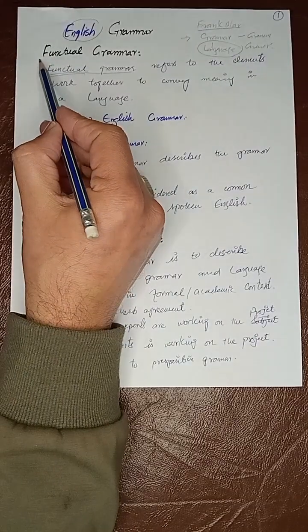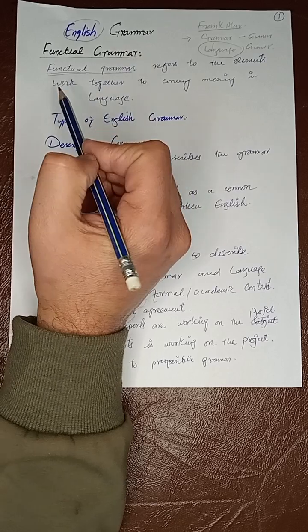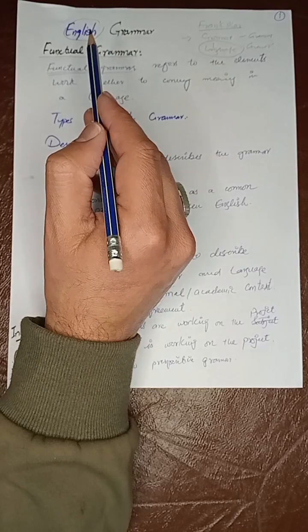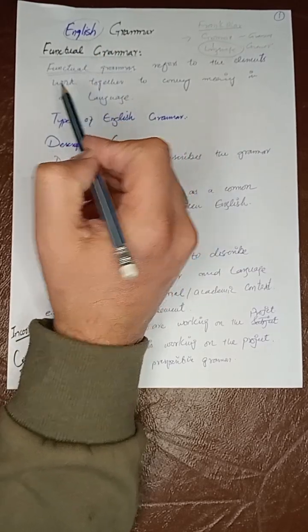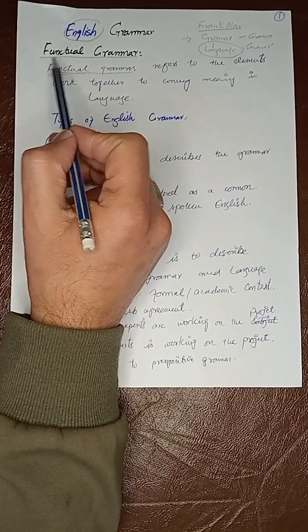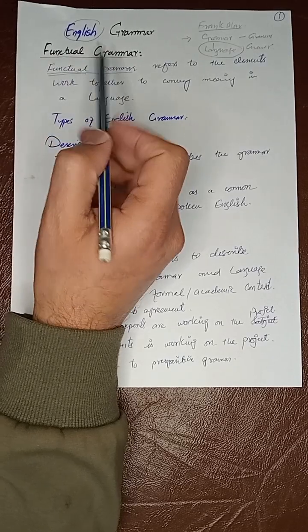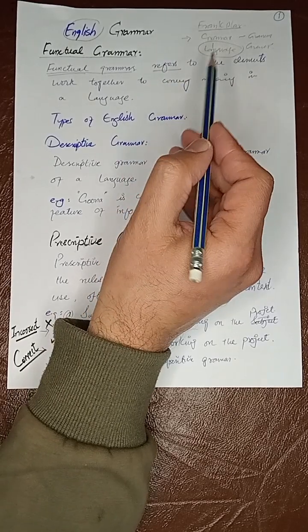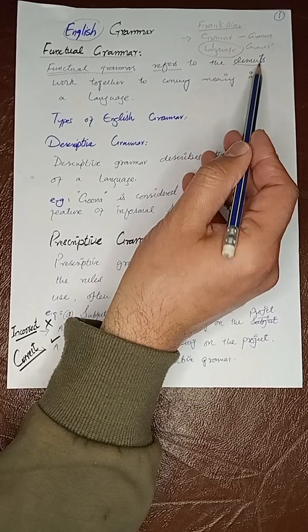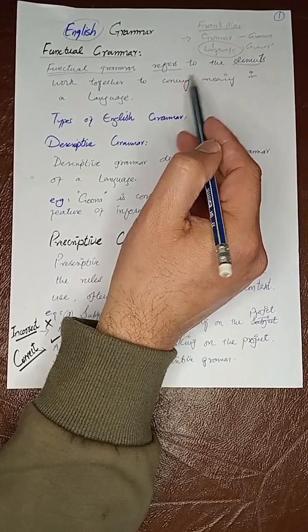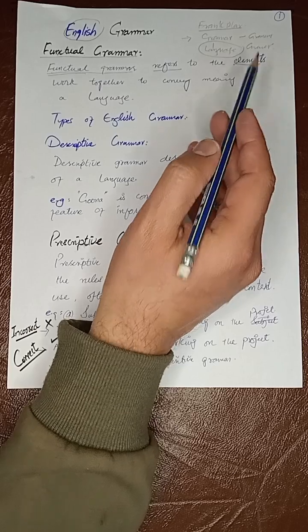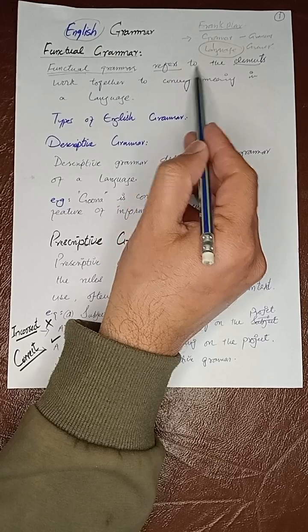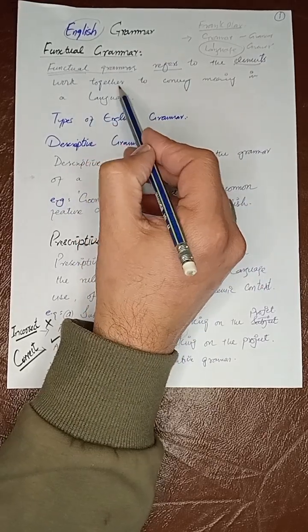Now, why is he right? He is right because of the functionalist perspective. We will study grammar for the sake of language. We will study nouns, pronouns, sentence structure, phrases, just for the sake of speaking a language and writing a language. That is called functional grammar. Now, functional grammar refers to pointing out, talking about, or discussing the elements. The elements means the parts of speech, the sentence structure, the verb, the adverb, the adjective, the tense use, and many more. So, it refers to the elements working together.